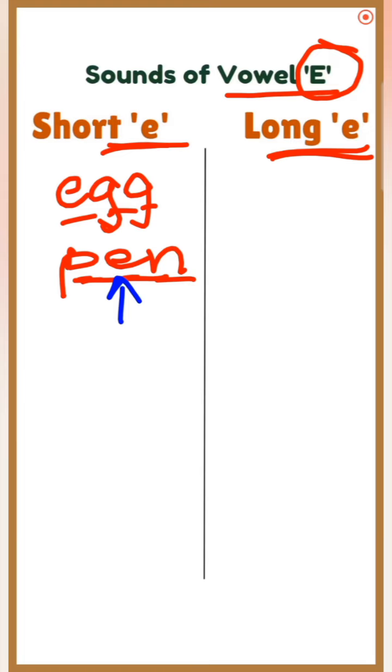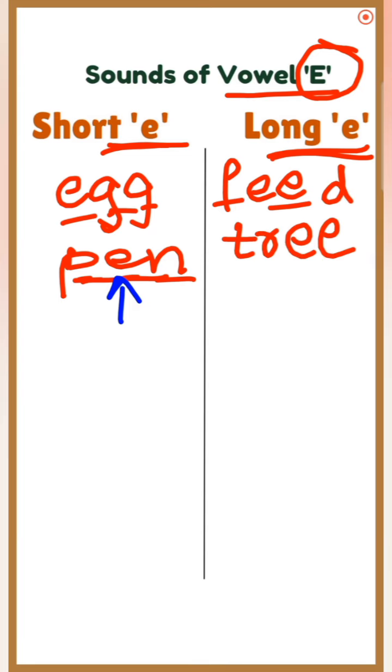Okay. Already we have seen in the short and long sounds of the vowel A that the long sound comes whenever it is accompanied by another vowel, right? So now let us see what are the combinations in which E is pronounced as long E. First combination is EE combination. E sounds E. Like FEED, feed.